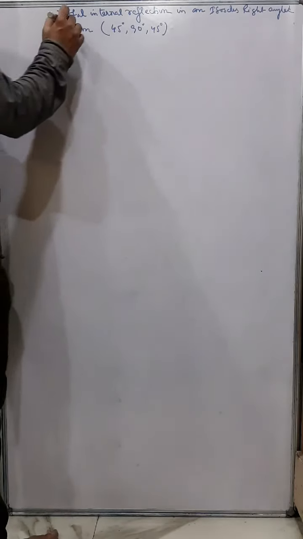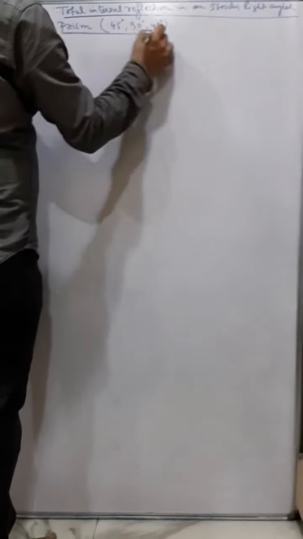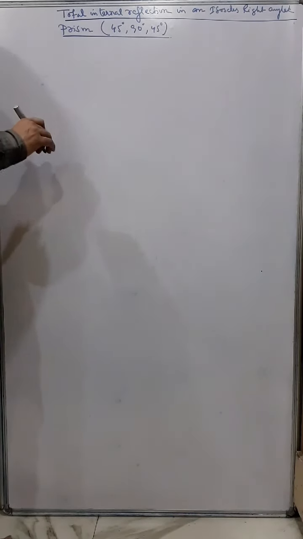Now, total internal reflection in an isosceles right angle prism. Okay, we'll see some examples of total internal reflection, and we'll use an isosceles right angle prism. So it's a 90 degree, 45 degree prism. So 90 degree is the main angle of the prism.